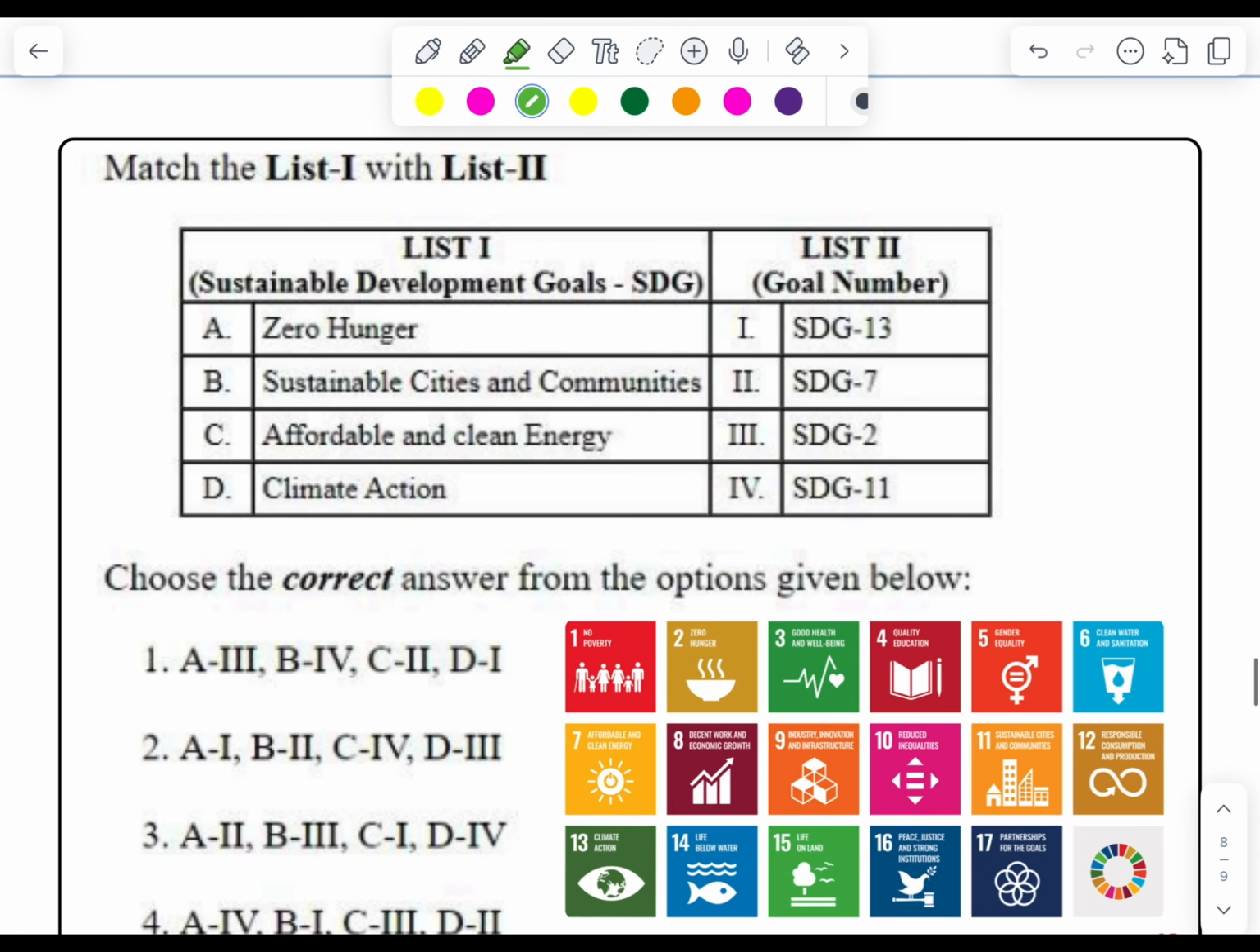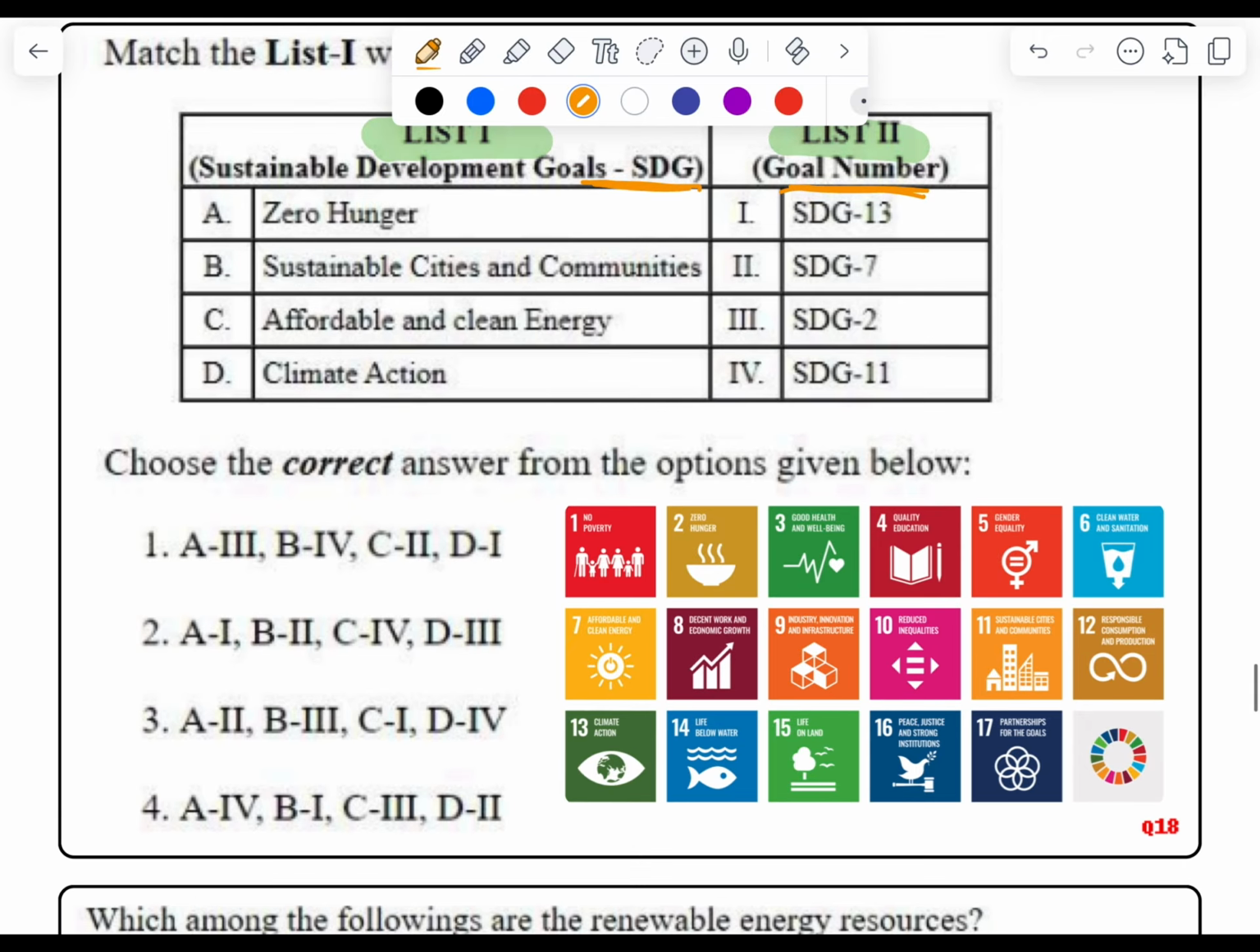We have to match list 1 with list 2. List 1 says the Sustainable Development Goals and list 2 says the goal number. Let's first discuss the Sustainable Development Goals. As we know, they were launched in the year 2015 by the United Nations, to be completed by 2030. There are a total of 17 Sustainable Development Goals, which are set for the countries to achieve.